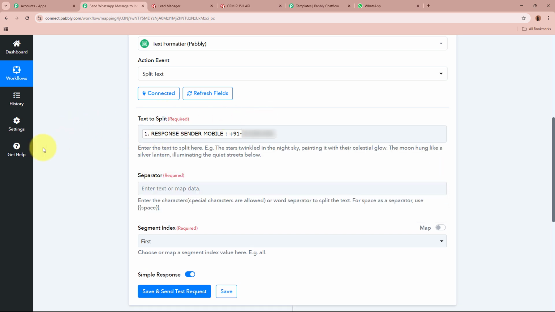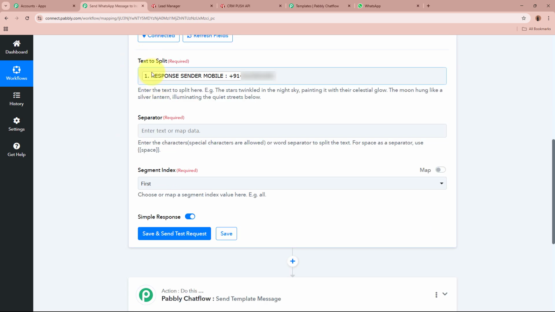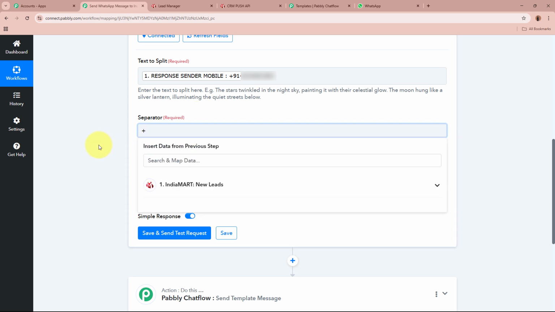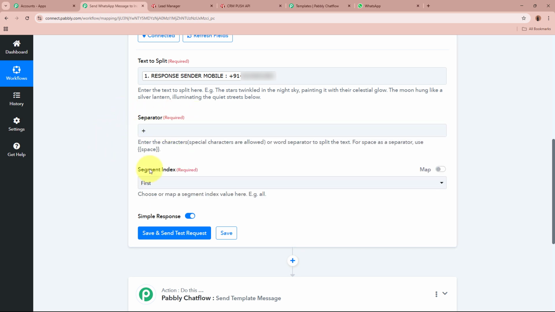What happens is the data is mapped. And as I've mapped the data, it has now become dynamic. That means now whenever a new response is captured in our previous step, automatically the new data is going to be updated in place of this mapped data. Now after mapping the mobile number in place of the text to split, it is asking for the separator. I want to separate the plus sign, so I'm going to enter the separator as plus.